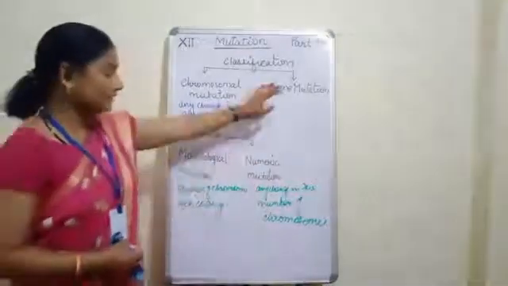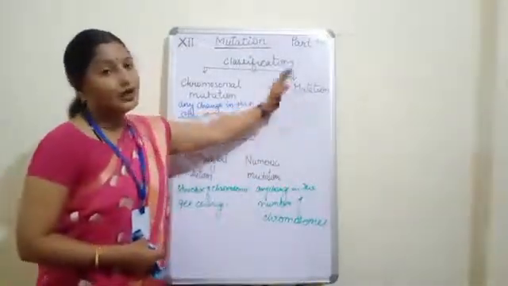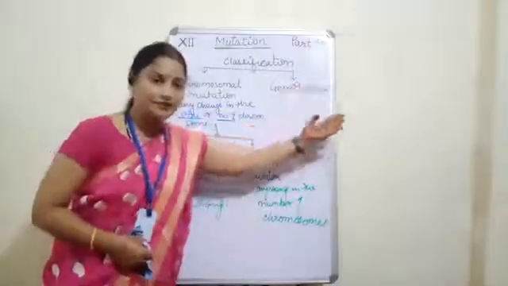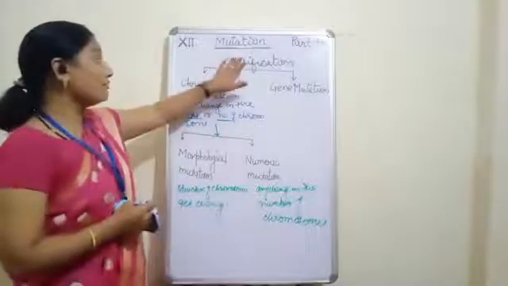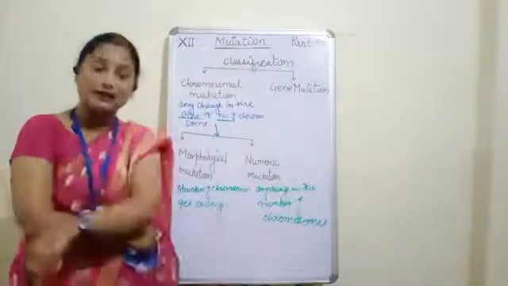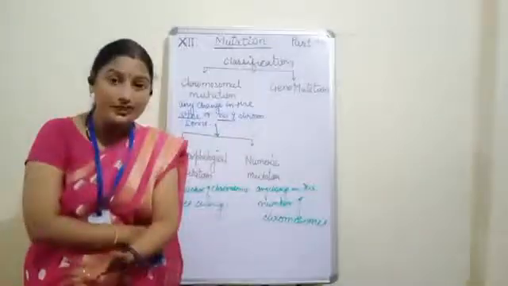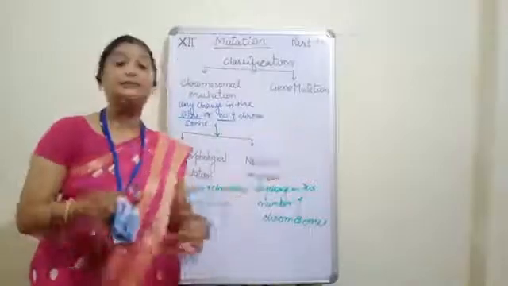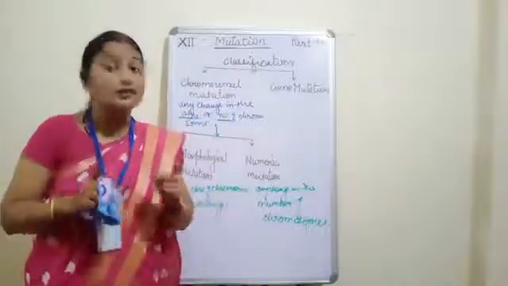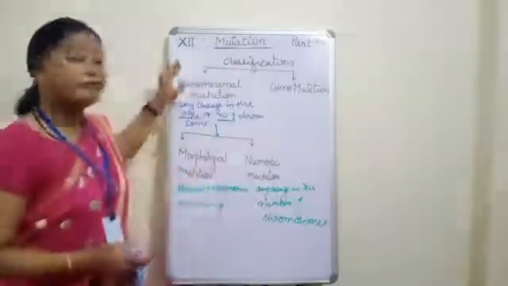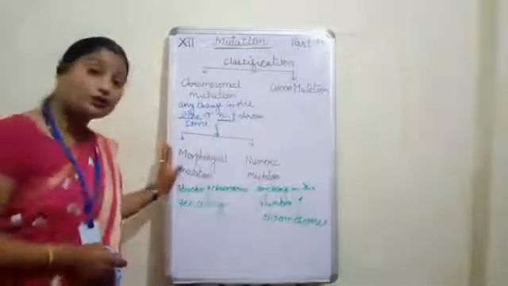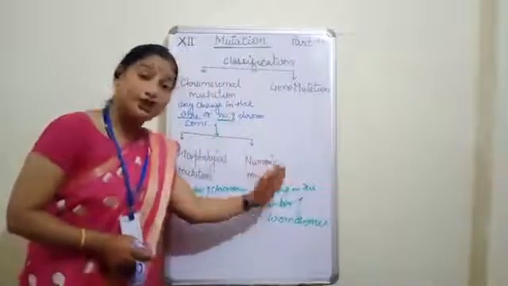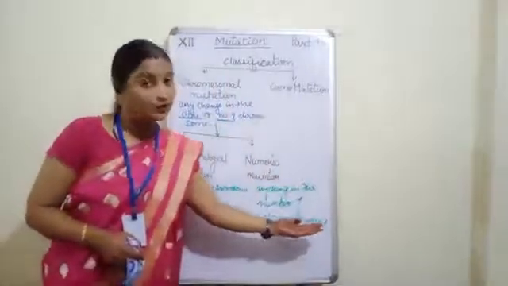Then we will see about the gene mutation, and this is our second classification. So in very simple language, we can divide our mutation into two ways. In number one, the chromosome gets changed, and in the second type, there is an alteration in the gene. And in case of chromosome, if the structure will change, that is called morphological, and if the number will change, then that is called numeric.